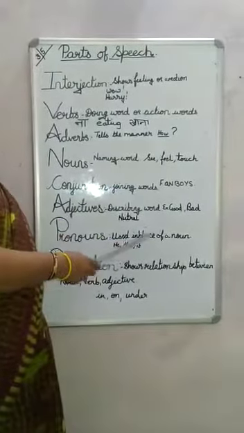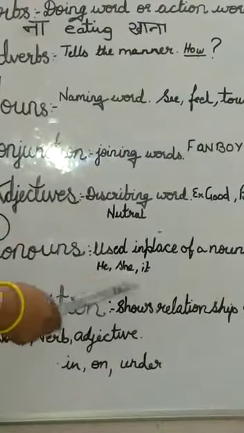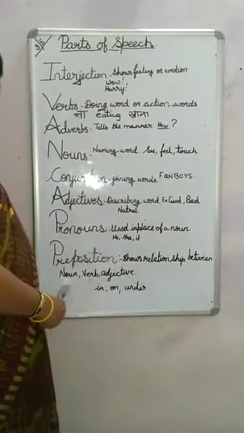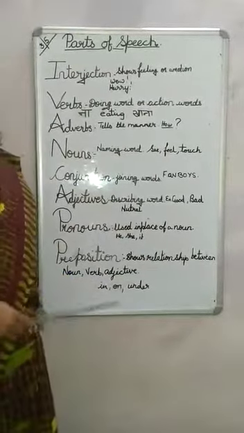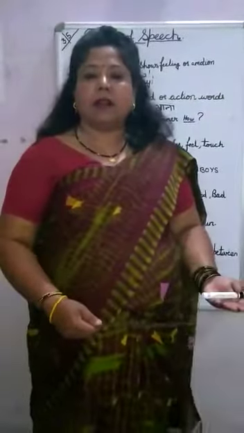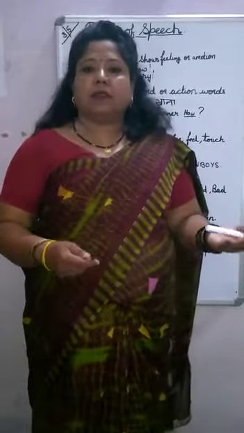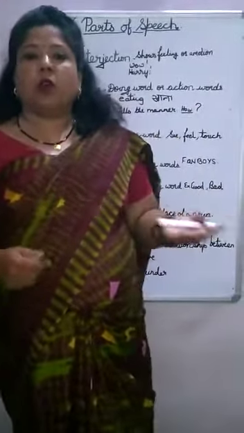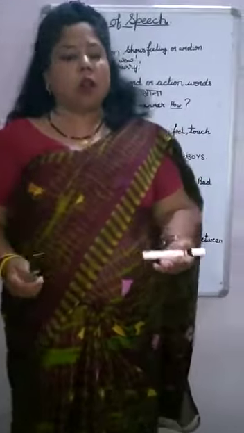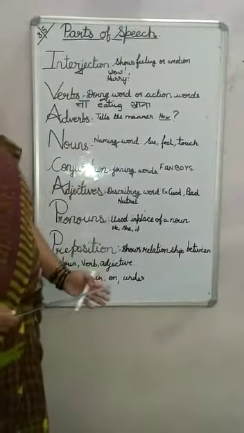Now, pronouns are used in place of a noun. We use pronouns in place of a noun. For example, he, she, it, they, them, and so on. Prepositions show relationship between nouns, verbs and adjectives. Shows relationship where a thing is. The bed sheet is on the bed, the TV is on the wall. So all the words like in, on, under, behind, what are they? Prepositions. So I come to the end of revision.